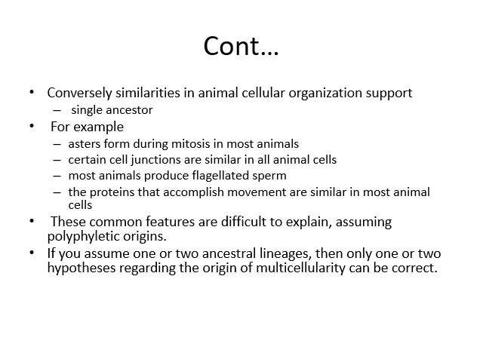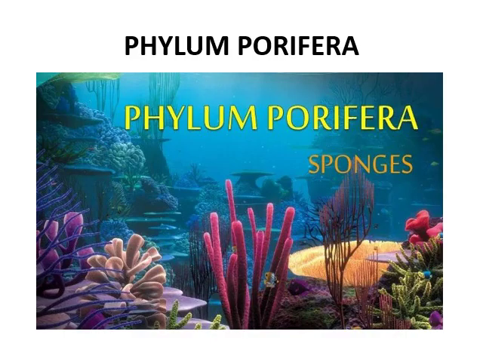If you assume one or two ancestral lineages, then only one or two hypotheses regarding the origin of multicellularity can be correct. Now come to the phylum Porifera. Here are the sponges. You can see in the diagram, a lot of sponges having different body forms.